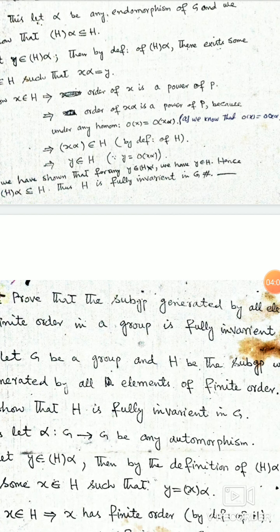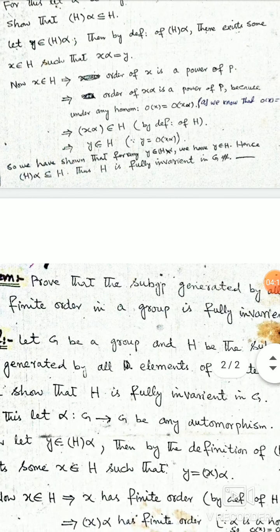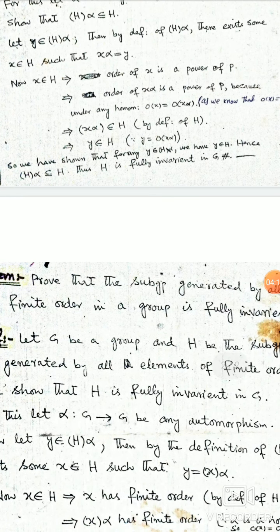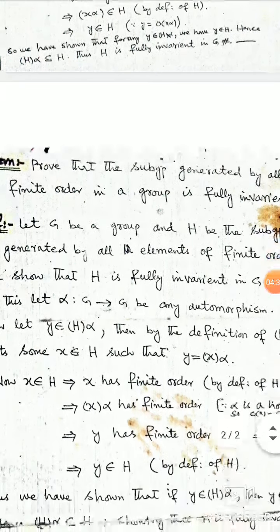We have the previous result. If the order of x alpha is a power of P, it means that x under alpha belongs to H by definition of H. This implies that y belongs to H. So we have taken an element y belonging to H under alpha, and y also belongs to H, and hence H under alpha is a subset of H. This shows that H is fully invariant in G.